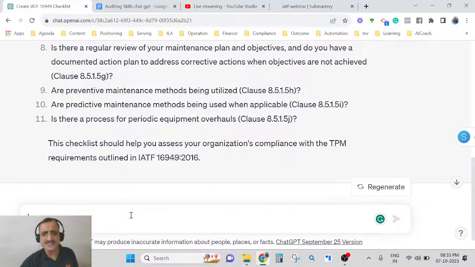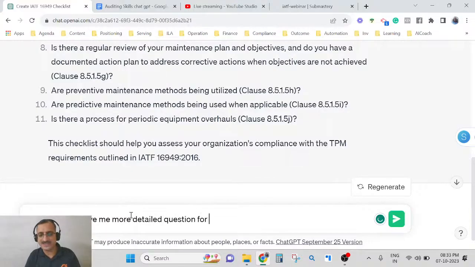Now the thing is, listen carefully. It's not always that you get it right the first time. Sometimes you need to talk with ChatGPT and refine its answer. Now let's see, I will give the next prompt. What I did is the prompt. Now I say, okay, great, can you give me more detailed questions